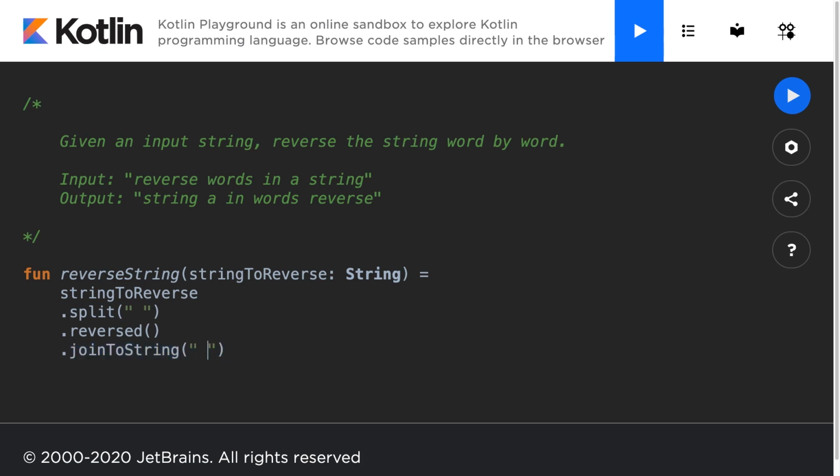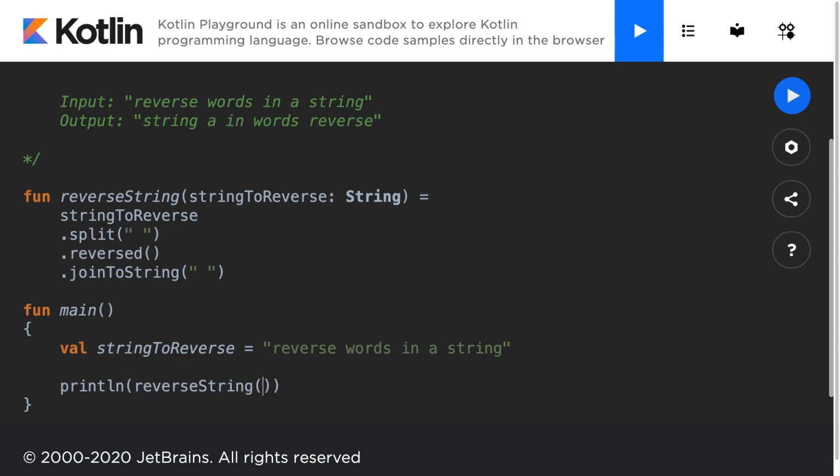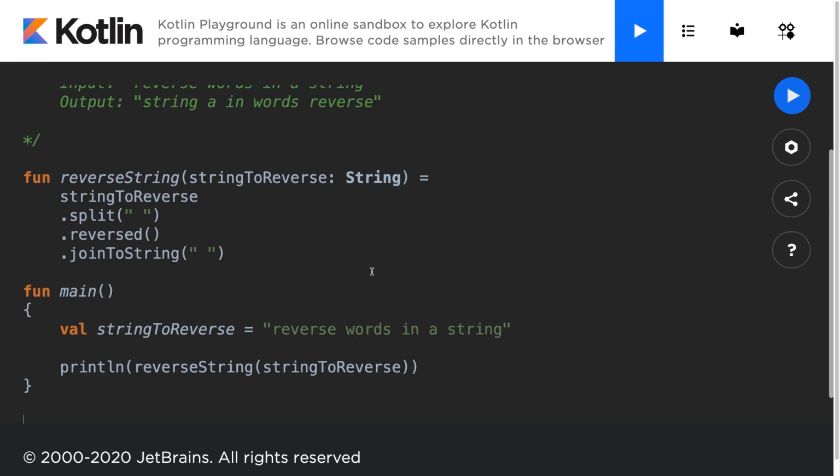And just like that, we have all the functionality we need to reverse a string. We can go ahead and test this now by opening up a main function. A main function opens every application. And first we'll make a value called string to reverse. This can be reverse words in a string. And then we want to call the print line function and call our reverse string function on the string to reverse. And just like that, we will print the reversed string.